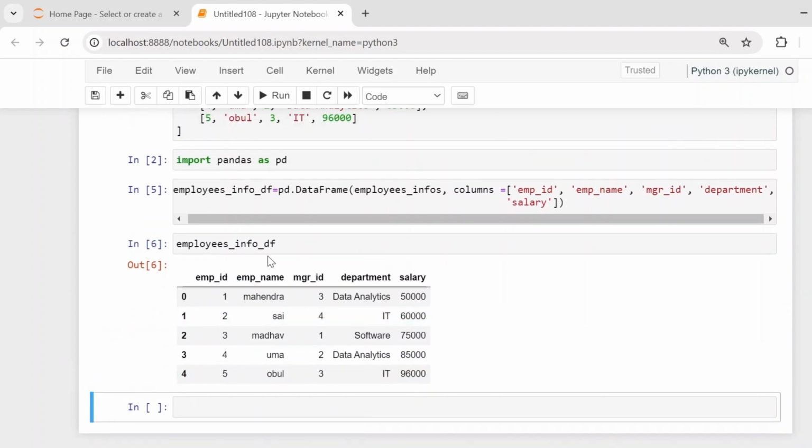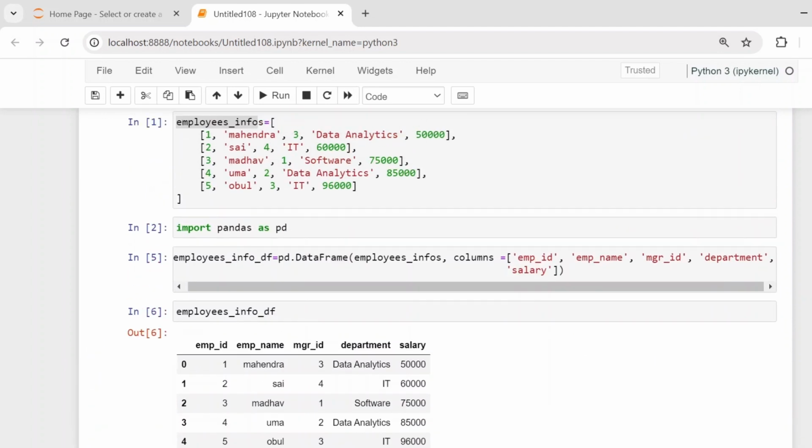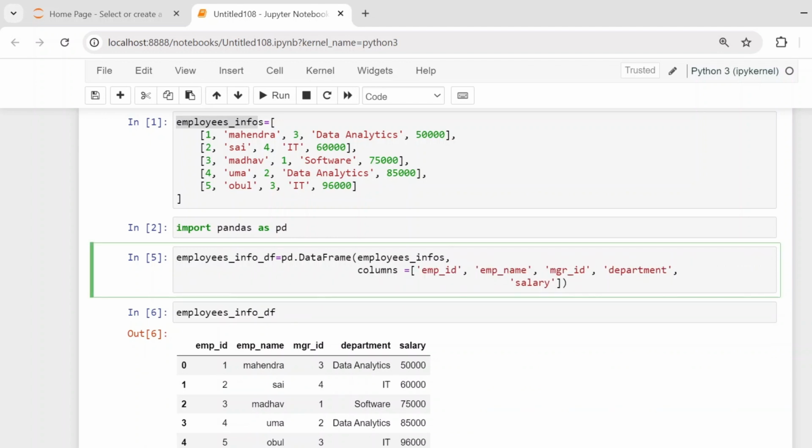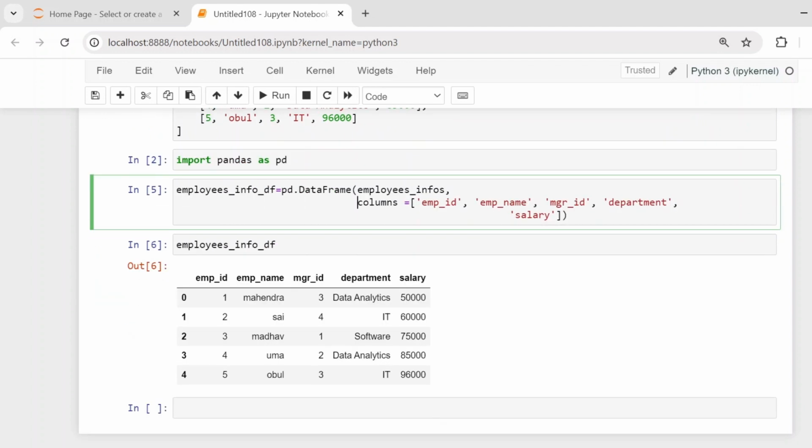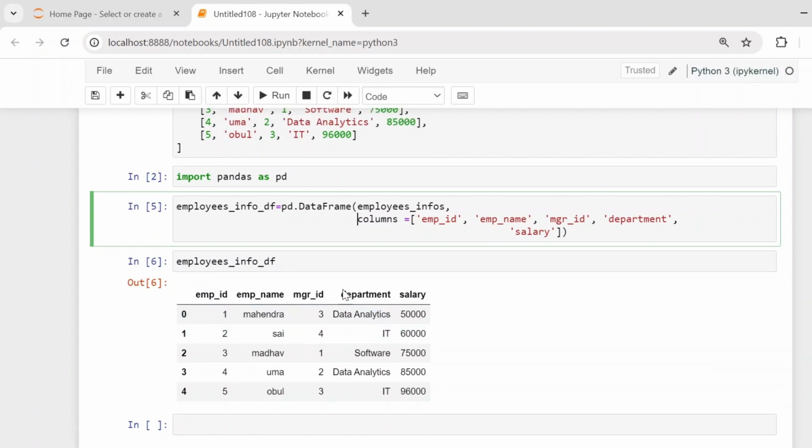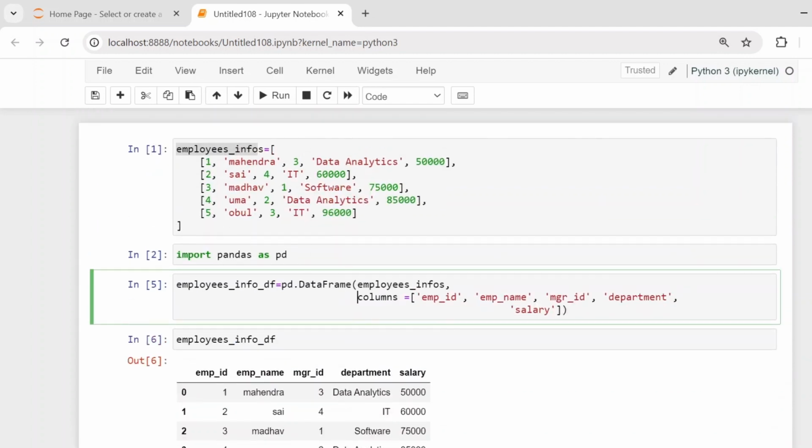So whenever the interviewer gives you only a list and just tells you what the details are, you have to give the column names explicitly. Likewise, you can see you are getting all employee details with each column name. Clear? From this onwards, if you want to return those employees whose salary is greater than their managers, all this process we already saw in the last video, right? So this is how we can create a data frame when you have only a list of employee information.